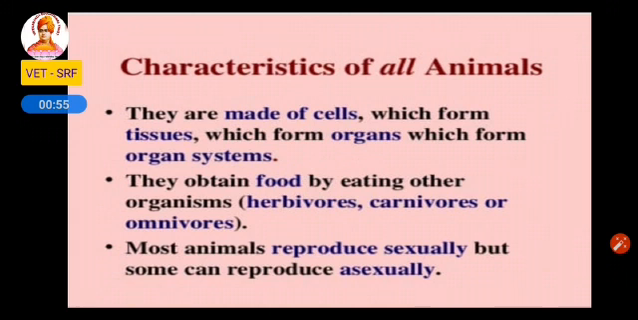The next is characteristics of all animals. So these are the characteristics of all animals. They are made up of cells. Cells combine and form tissue, tissue forms organ, and organs form organ system. They obtain food by eating other organisms, as herbivore, carnivore or omnivore. So animals always depend on other organisms for their food. Most animals reproduce sexually, but some can reproduce asexually.